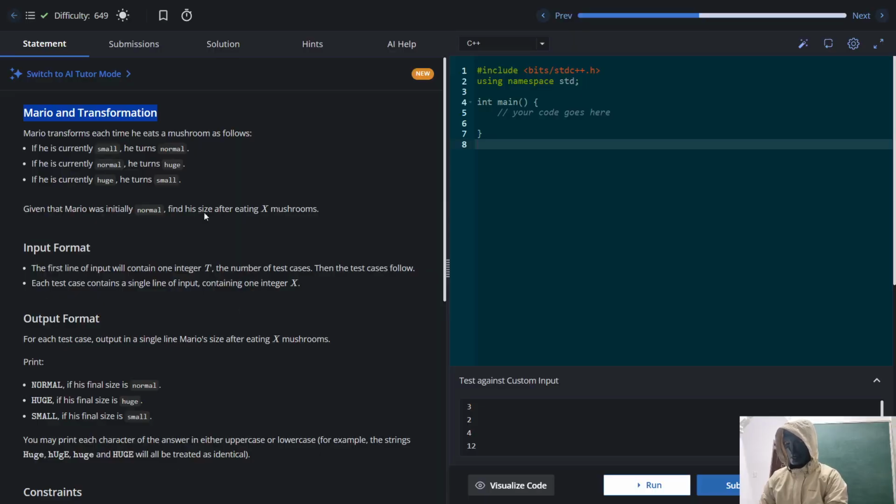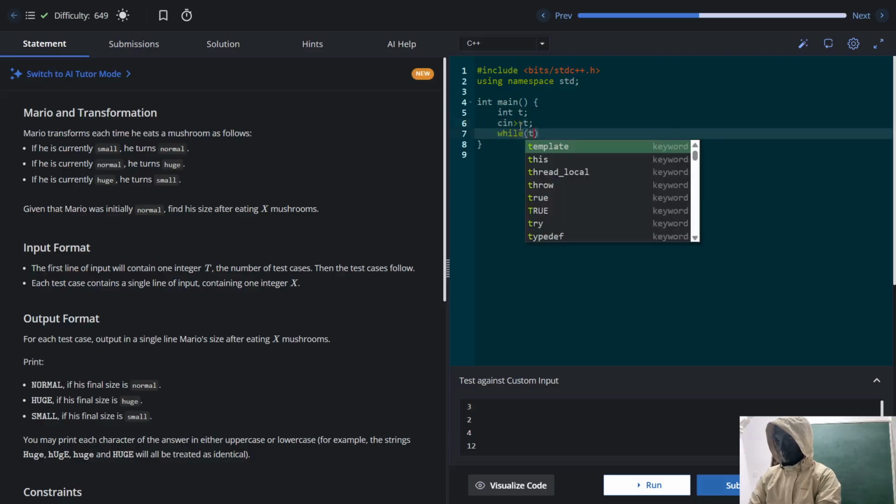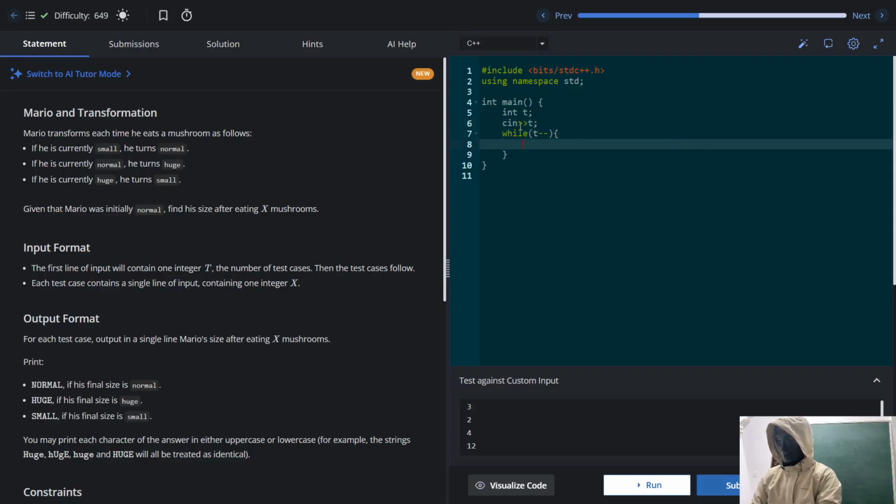Okay, got it. What is it saying? I'll try to tell you on the board. Don't worry. The first line of input will contain one integer t denoting the number of test cases. So let me take in t, while t minus 1. This will take care of all the test cases, and each test case contains a single line of input containing one integer x. I'll call one function, solve.